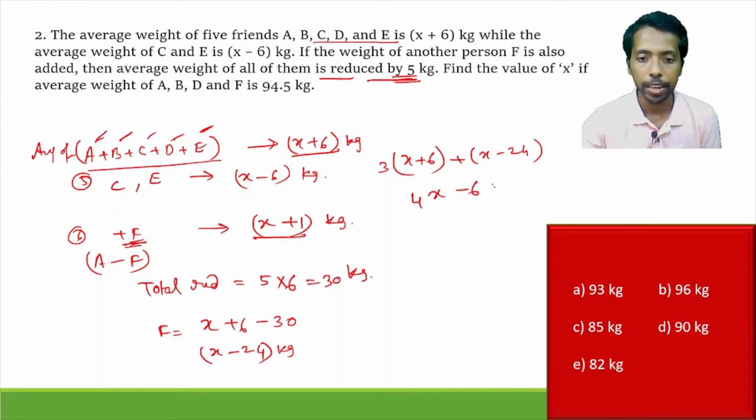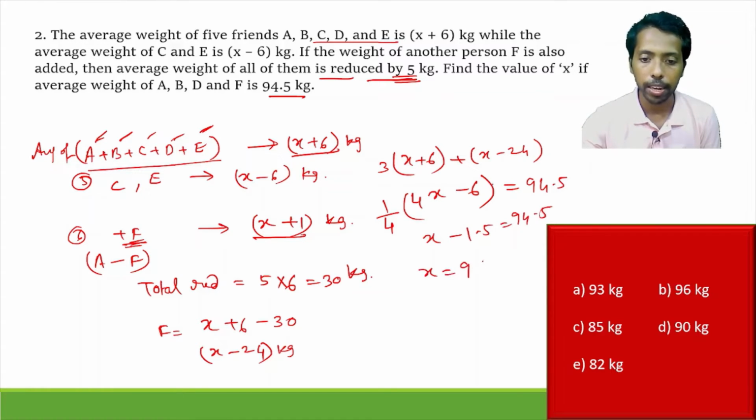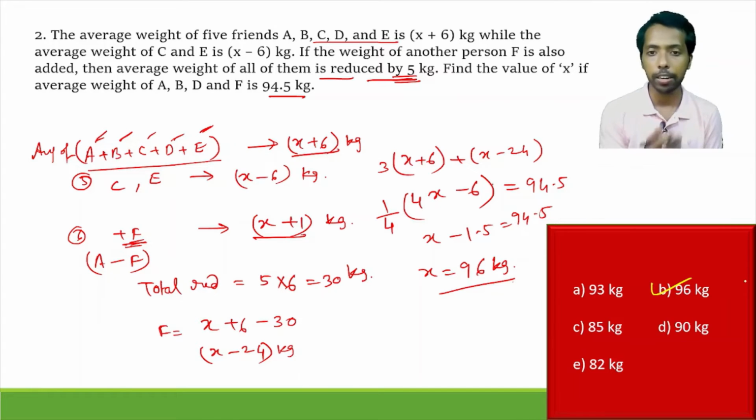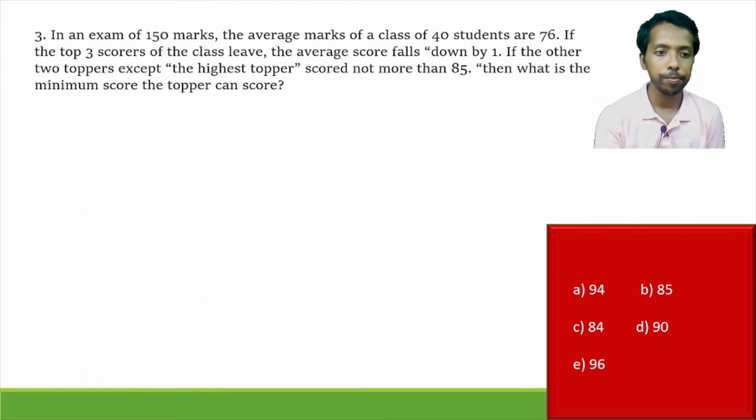This is the total weight for all 4, so we have to divide it by 4 to get the average, which is given as 94.5. Now this is x minus 1.5 equals 94.5. So the value of x is 96 kg. Option B is the correct choice, right? Moving to the next one.